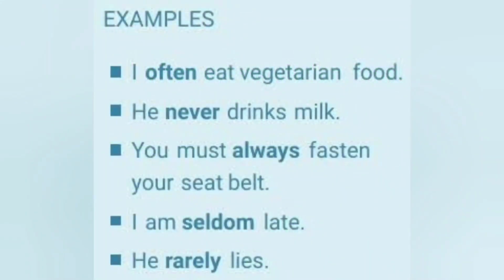And some of the other examples. I often eat vegetarian food. He never drinks milk. You must always fasten your seat belt. I am seldom late. He rarely lies.